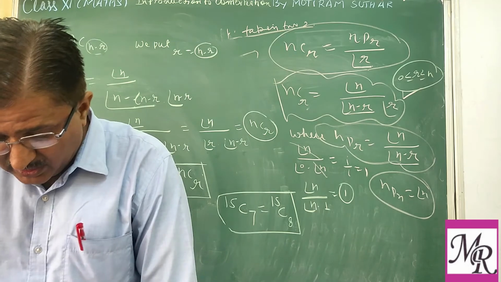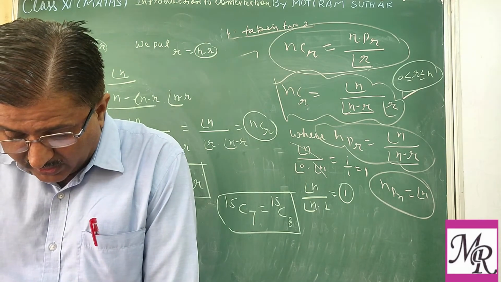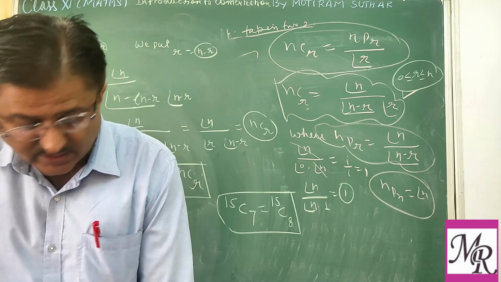So this is the basic concept of the combination. So one may easily find. Clear? Now one more important point is there: nCa equal to nCb.